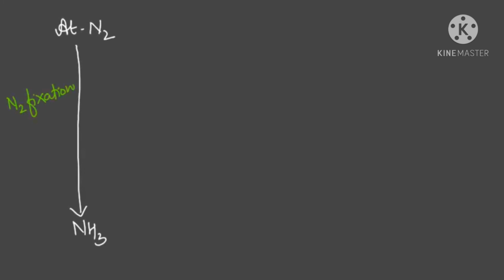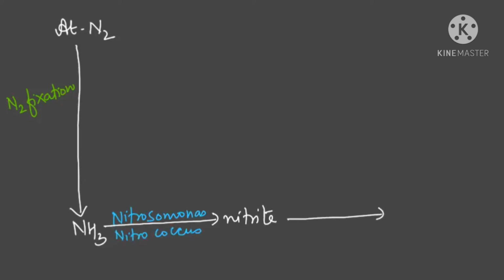Okay. Now this ammonia which is made will be changed first into nitrite with the help of bacteria, that is Nitrosomonas and Nitrococcus. Then this nitrite is changed into nitrate with the help of another bacteria, that is Nitrobacter or Nitrocystis.